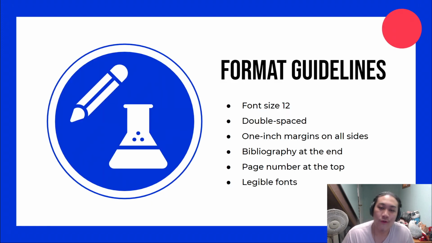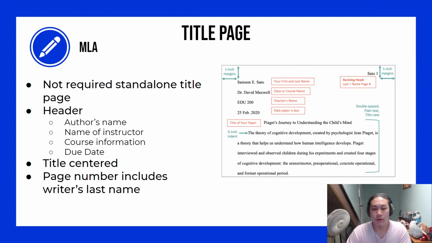And next up, we have format guidelines. Thankfully, MLA and APA use the same page format. All the papers that will be using these citation styles will always have their font size set to 12, will always have the text be double spaced, will always have 1-inch margins from all sides. The bibliography will always be at the end of the assignment. The page numbers will always be on the top right of the page, and the use of legible fonts. Legible fonts are typically just fonts that are easy to read, but most professors would highly suggest using Times New Roman.